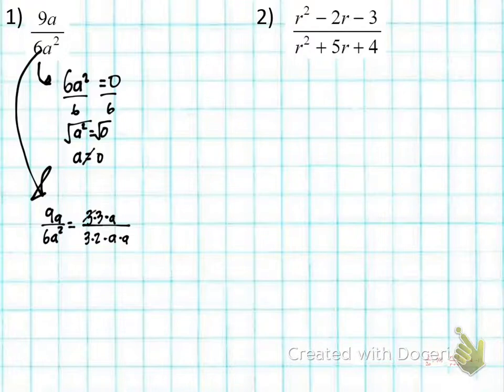What can I cancel out? The 3's could cancel out. This a and this a could cancel out. Nothing else could cancel out, so all I'm left with in my numerator is 3. In the denominator, I'm left with 2 times a, which is 2a, and a cannot equal 0. That's it.